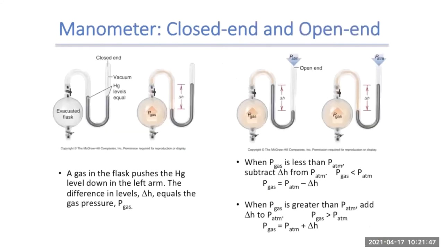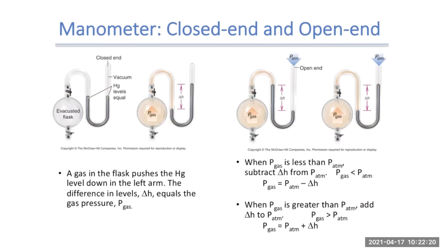Another way we can measure gas pressure is to use a manometer. Manometers are devices that we use when we're determining a gas pressure inside a system. What'll happen is the gas inside our flask is going to push the mercury up and down. So the more gas in this flask, the more the mercury is going to get pushed up and down. You can see if we put gas in it, it pushes the mercury, which causes this side to rise. And this would be an example of a closed manometer.